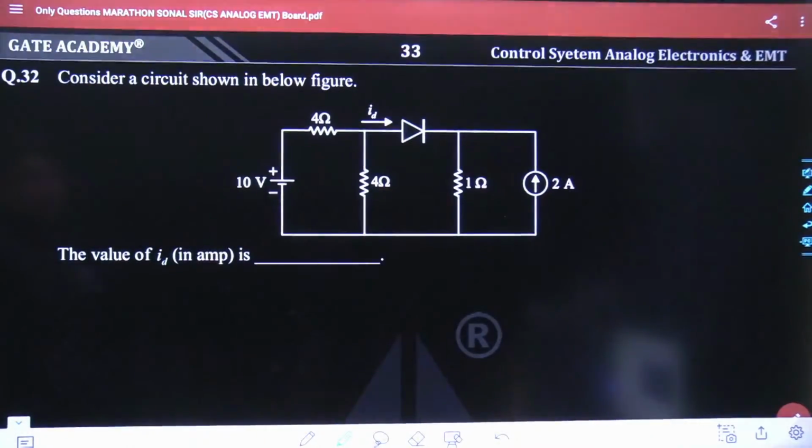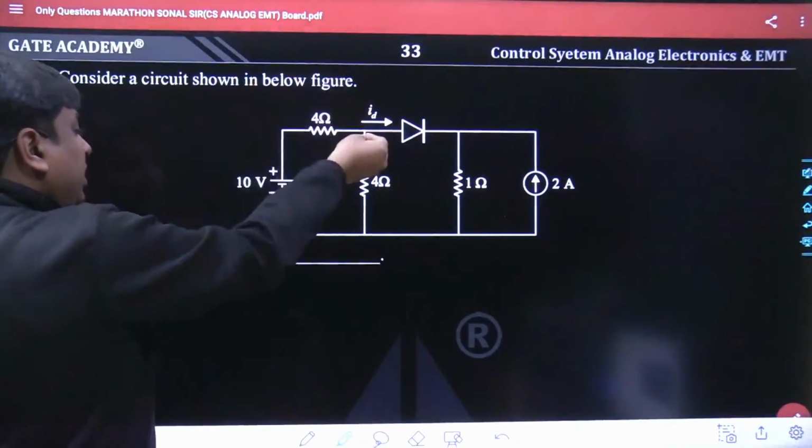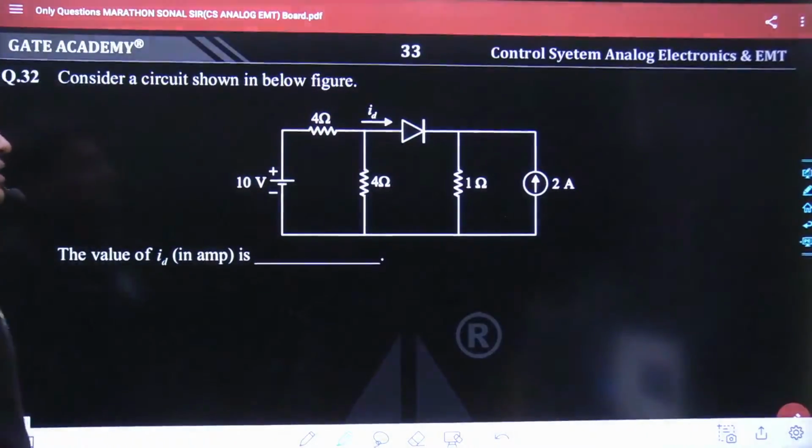Tell me what would be the diode current ID. Himanshu, if nothing has been given regarding the diode, whether it's the forward resistance or the cut-in voltage, definitely the diode has to be assumed as an ideal diode. Many times this sort of problem comes in the GATE examination where nothing has been provided regarding the diode, so the diode has to be taken as an ideal diode. As per Krishna, the answer is 1. Anyone else apart from Krishna?